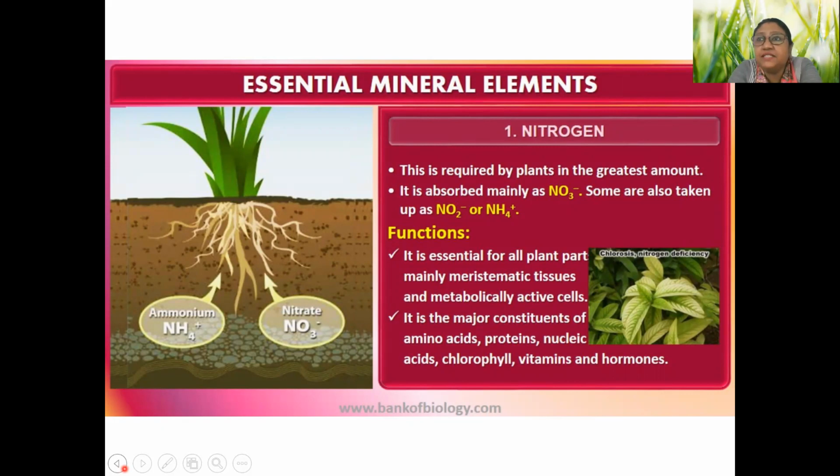Chlorophyll is there, vitamins are there. There are vitamins which are having nitrogen, because once upon a time the vitamins' name was there due to amines. We called them vital amines, but later on it was observed that all vitamins are not having amines. That's why it is changed, but many of them are having nitrogen. And hormones, obviously, we completed chapter number 22, and there are peptide hormones and amino acid derivative hormones. So obviously they will be having nitrogen.